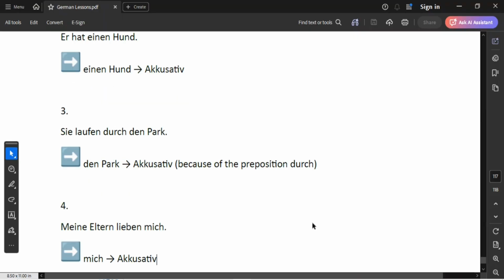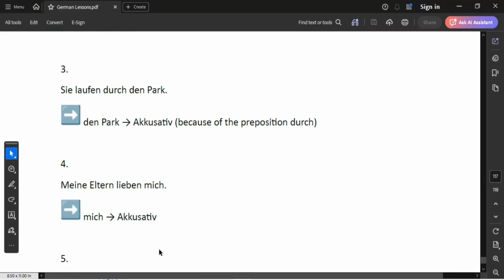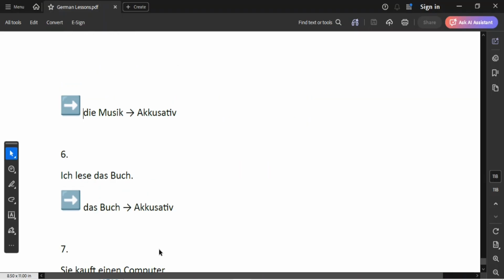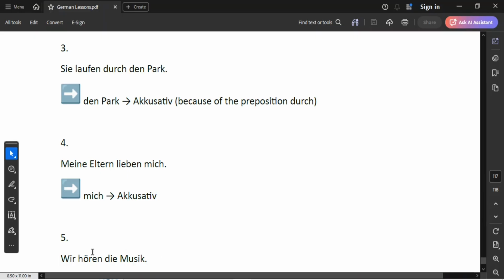Beispiel Nummer 4. Meine Eltern lieben mich. So meine Eltern, that's our nominative. Mich is our accusative. Remember, mich is the personal pronoun of ich, because ich in nominative becomes mich in accusative. That's why we have mich as our accusative object. Beispiel Nummer 5. Wir hören die Musik. Wir is our nominative because it's our subject. Die Musik is our accusative object.